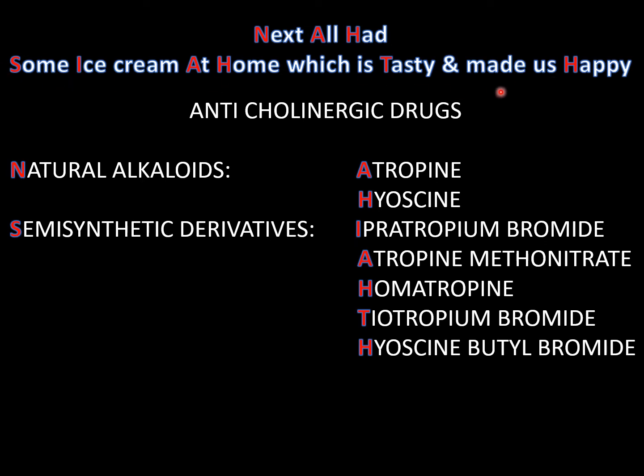Some ice cream at home which is tasty and made us happy. Semi-synthetic derivatives are ipratropium bromide, atropine methonitrate, homatropine, tiotropium bromide and hyoscine butyl bromide. So these are the two classes of anticholinergic drugs, natural alkaloids and semi-synthetic derivatives.